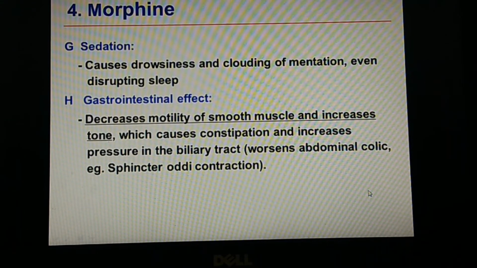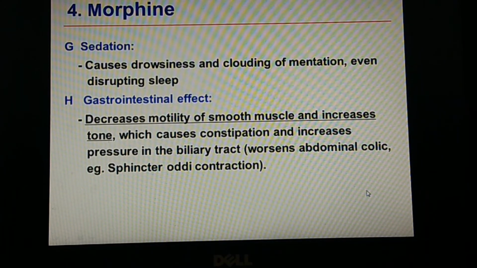Coming to sedation, it causes drowsiness and clouding of mentation, even with disturbed sleep. As I told you, since it acts on the central nervous system, it may have some depression, so the patient may have some drowsiness as well as some mental disturbance, that is clouding of mentation. So he is unable to remember things while morphine was acting.